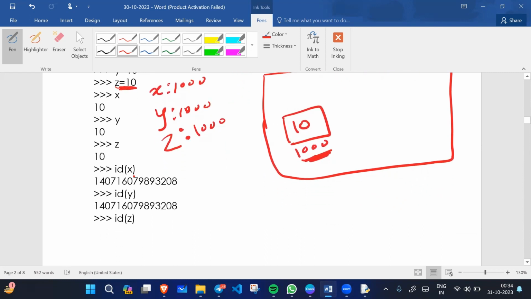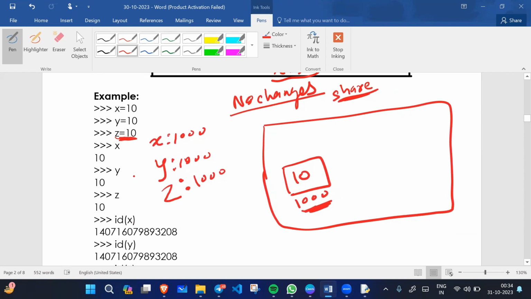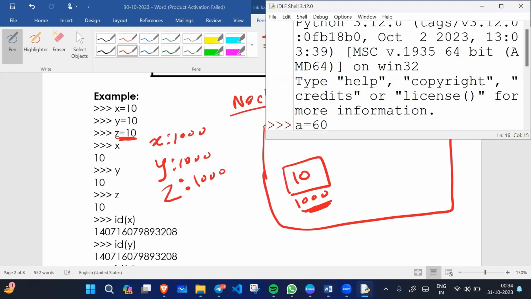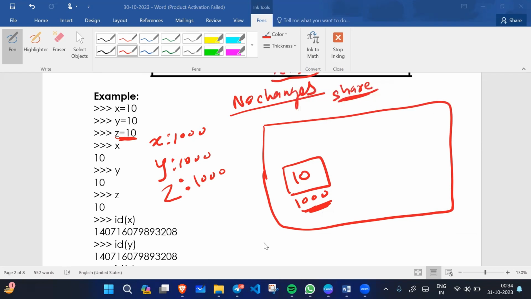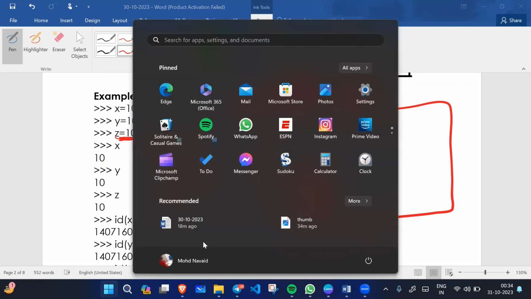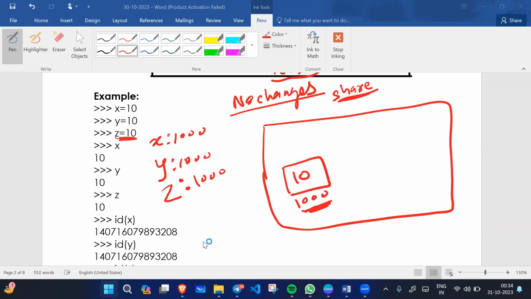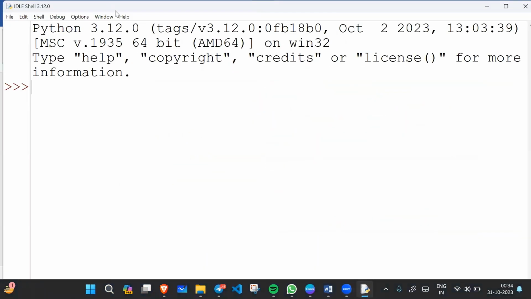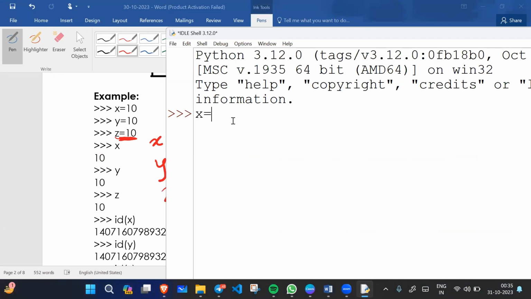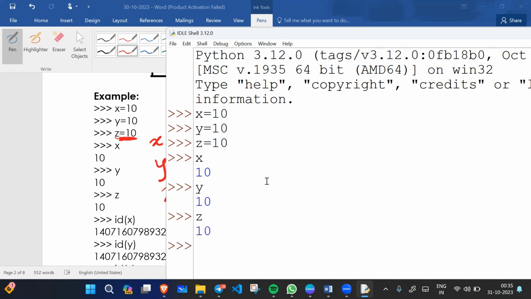Let's perform some demo and execute this, to see whether it gives the same output or not. So open IDLE. IDLE is the Integrated Development and Learning Environment. For example, we have x equals 10, y equals also 10, and z equals 10. When I print x, the value 10 will print. When I print y, the value prints. When I type z, the z value is printed, which is the same.